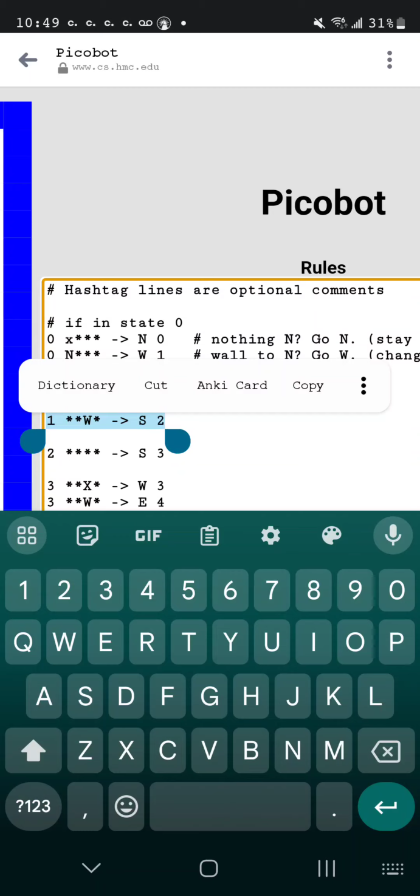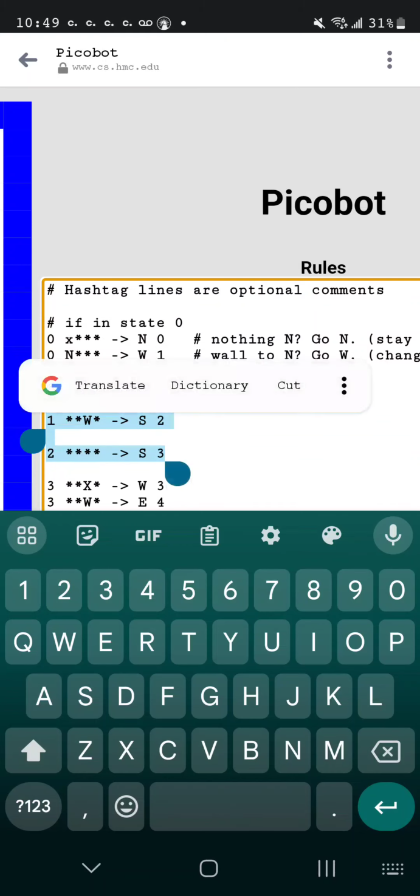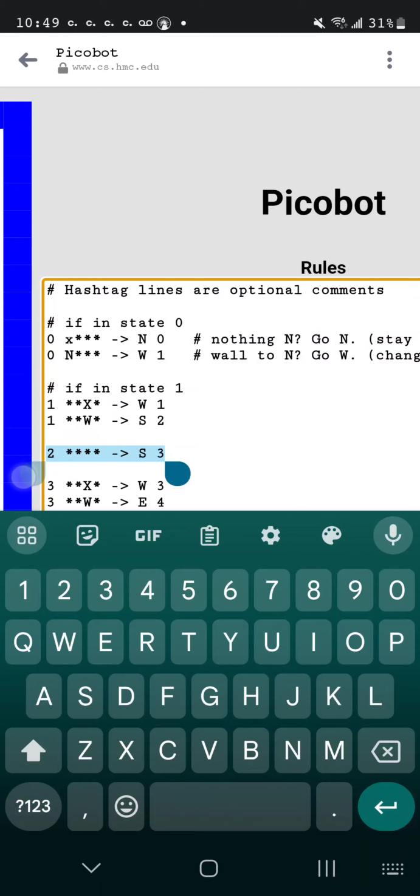So it moves south once on this line, and then no matter what, it will try to move south again on the next line because you wanted it to move south 2 spaces. The first time it moves south, it remembers the number 2. The second time it moves south, it remembers the new number 3.